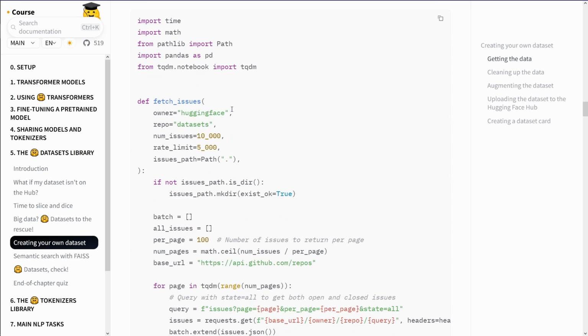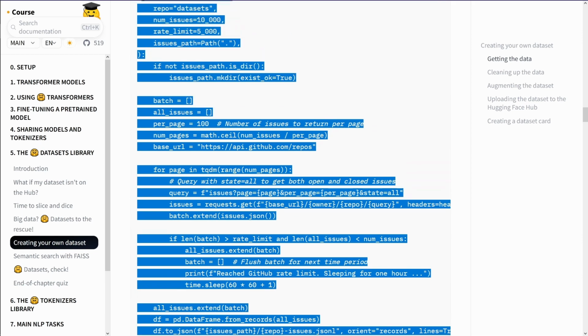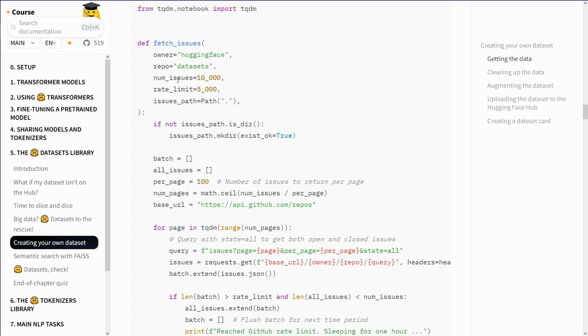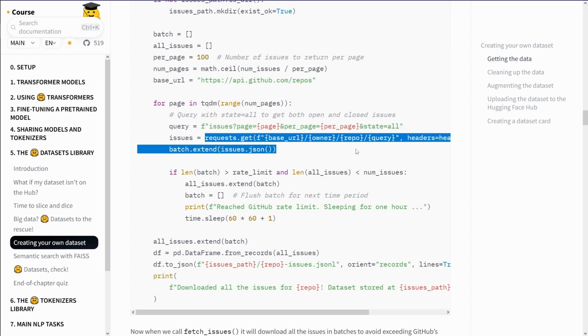Okay, so we've defined a function. Define a function. Oh, this is all the function. Okay. This is our function. Define fetch issues. Number of issues. Batch, page. Where is the intelligence in this code? Where is my intelligence here? Query, okay. Issues, request, get. Here we download the information.